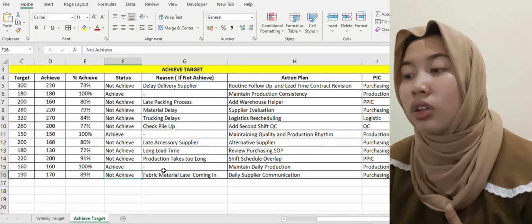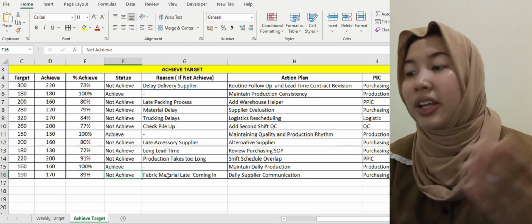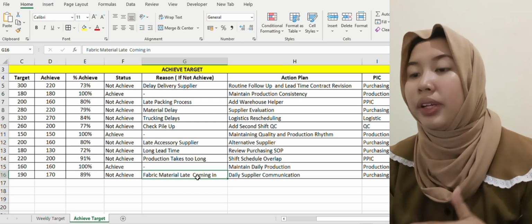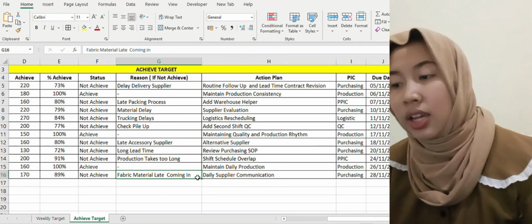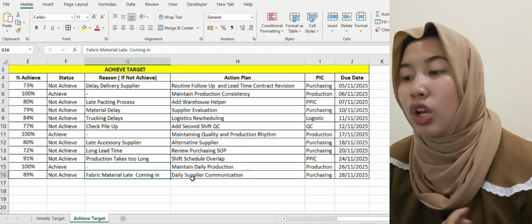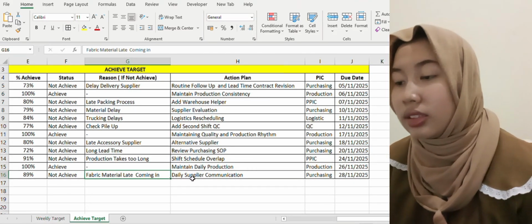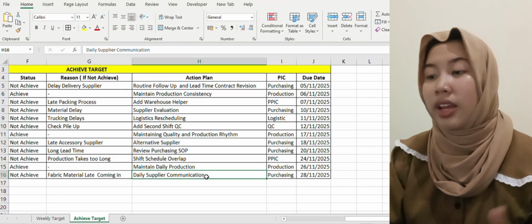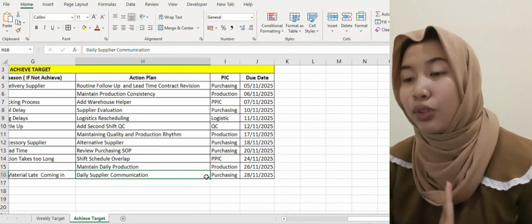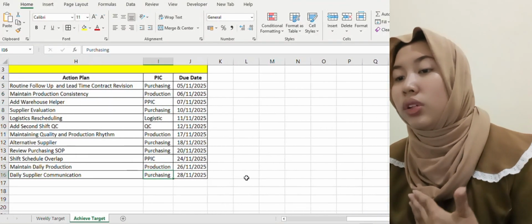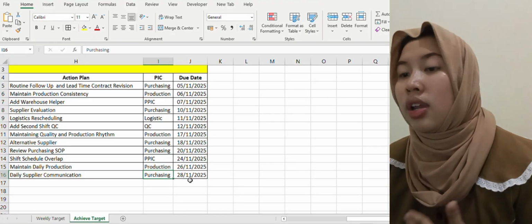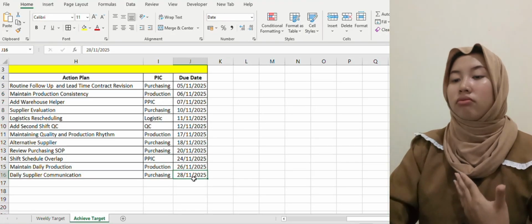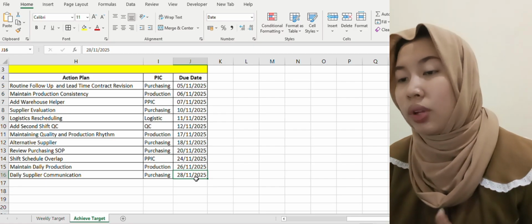The issue mentioned is fabric material coming in late. The action plan is to increase daily supplier communication to avoid material delays, and the PIC is purchasing, with a due date of November 28, 2025.